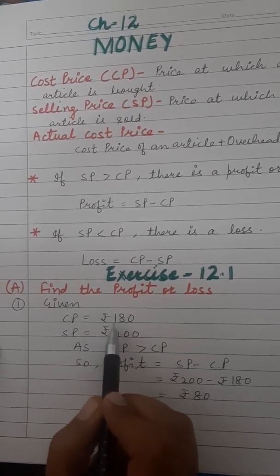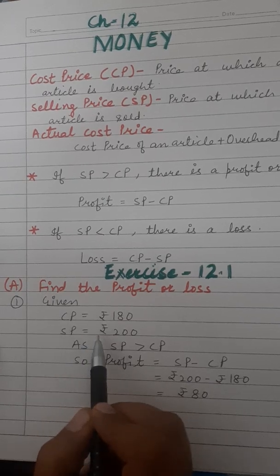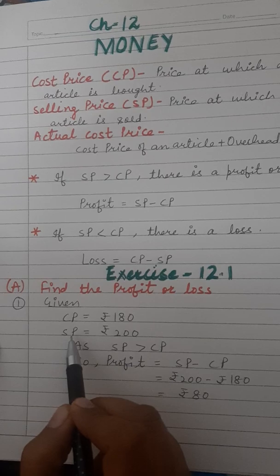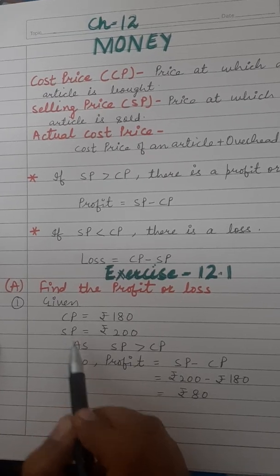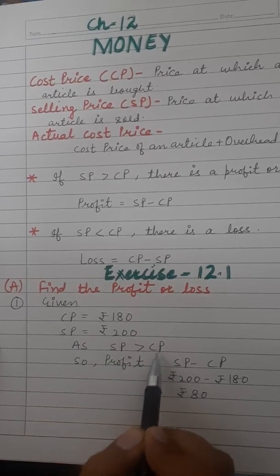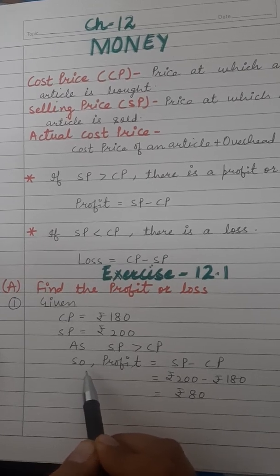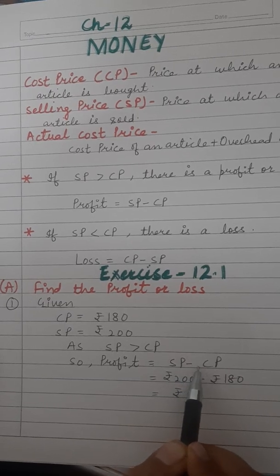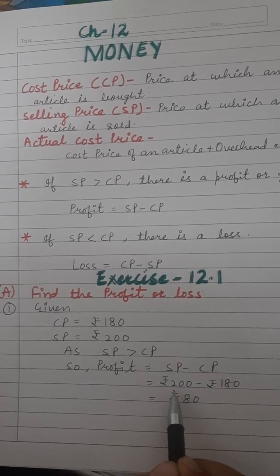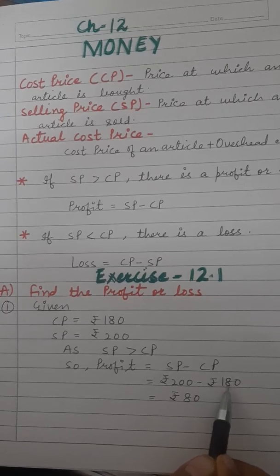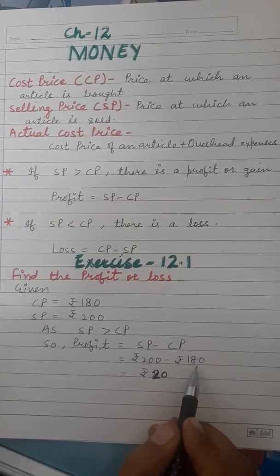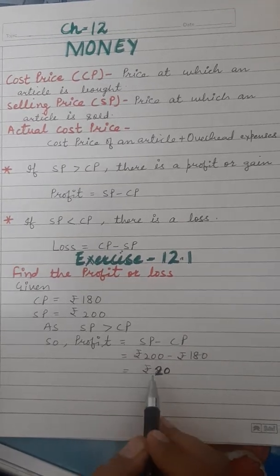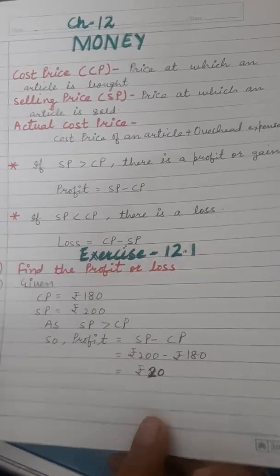So CP is rupees 180, selling price is rupees 200. Now what is greater? Selling price. So this we have discussed: if selling price is greater than cost price, then profit will be there. And what is the formula for profit? Profit is equal to selling price minus cost price. So selling price is rupees 200, cost price is rupees 180, so the difference is rupees 20. So the answer is profit is rupees 20.